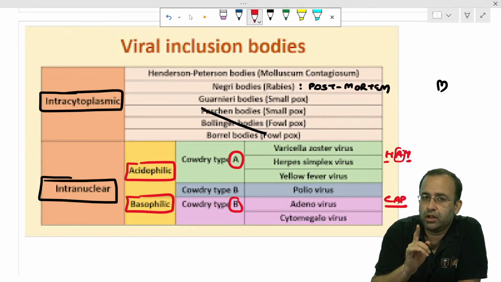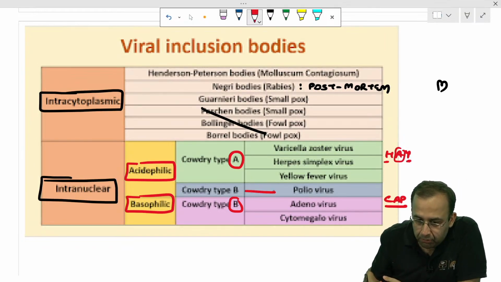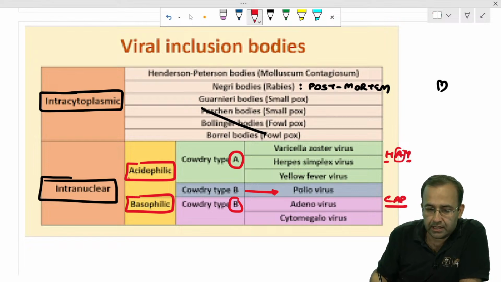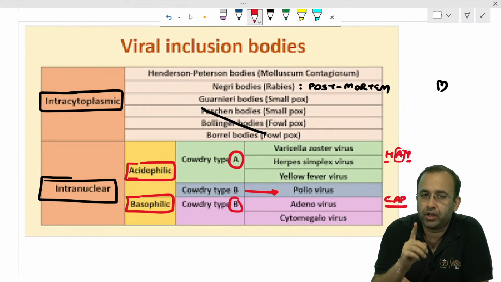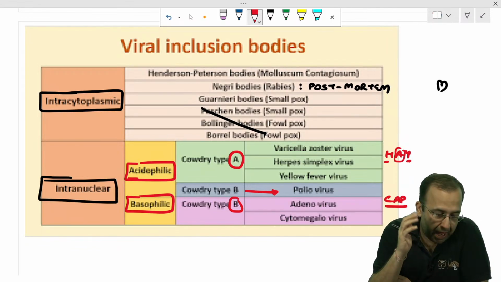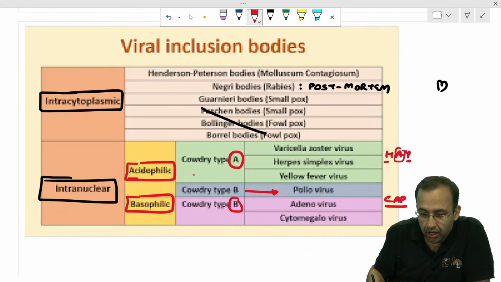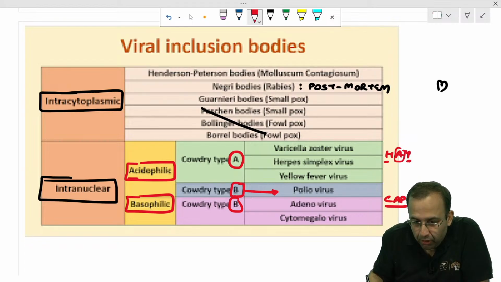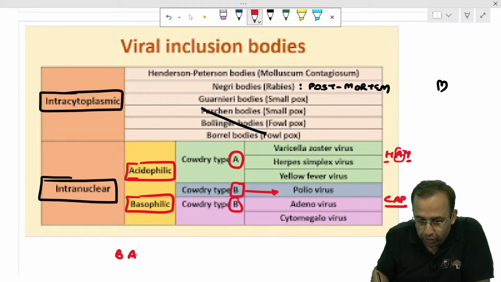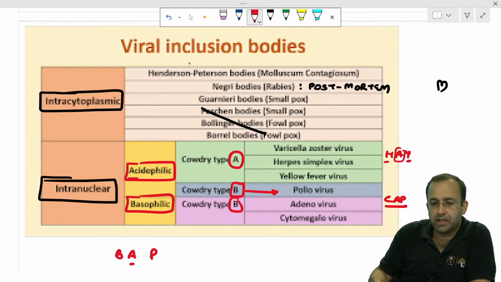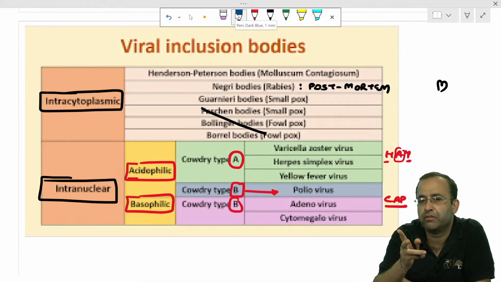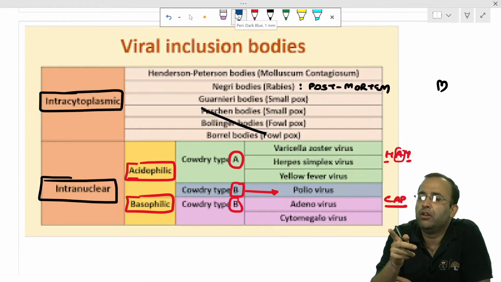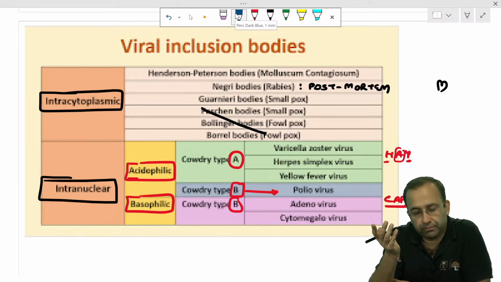Point to be noted here is Cowdry type B body of poliovirus is acidophilic. This is very important. Cowdry type B body of polio is acidophilic. So the polio one is acidophilic, the rest are basophilic. CAP was cytomegalovirus, adenovirus and polio.